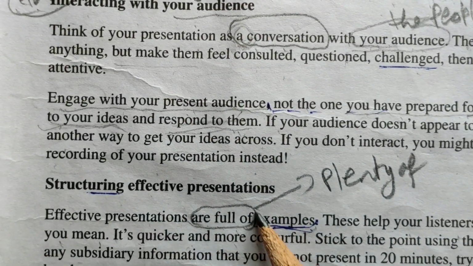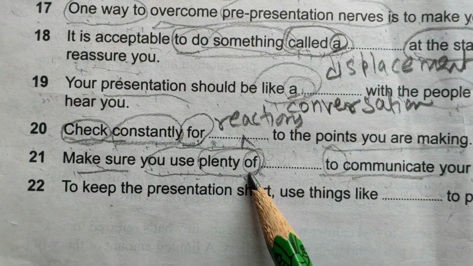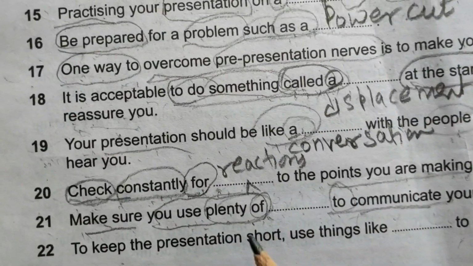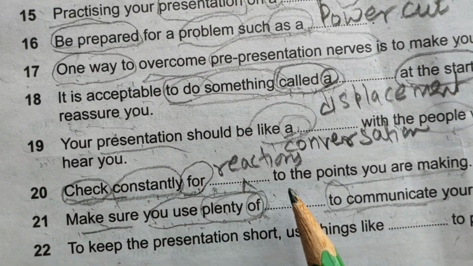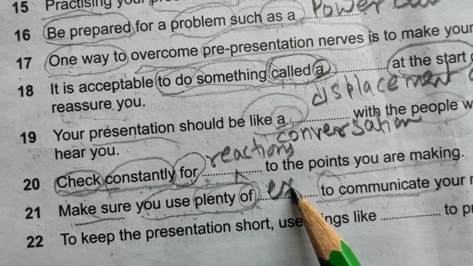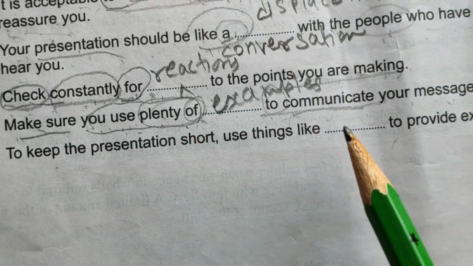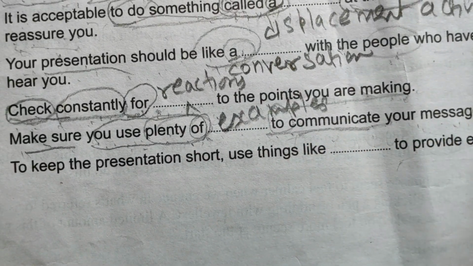And I got the clue from here also, of. Before the blank, of is also written there. In this way we will be writing here, use plenty of examples. Use plenty of examples to communicate your message effectively.